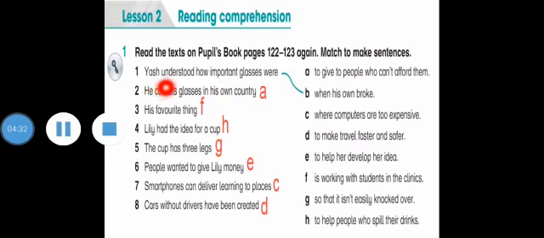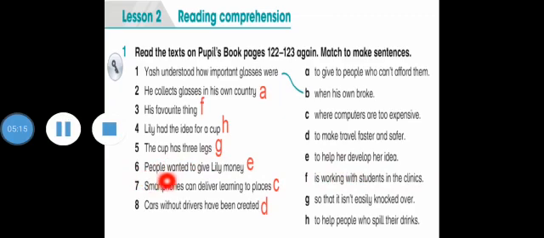Number 1. Yash understood how important glasses were when his own broke. Number 2. He collects glasses in his own country with A to give to people who can't afford them. Number 3. His favorite thing with F is working with the students in the clinics. And number 4, Lily had the idea for a cup with H to help people who spill their drinks. And number 5, the cup has 3 legs with G so that it isn't easily knocked over.